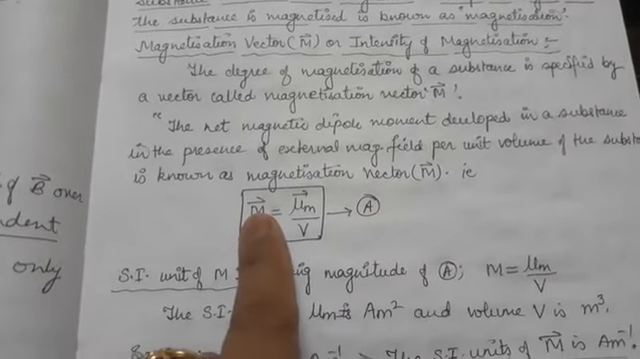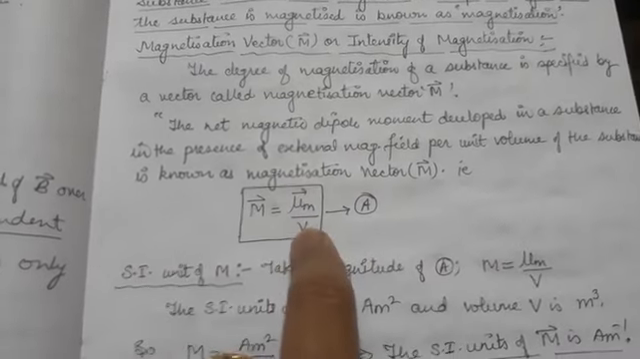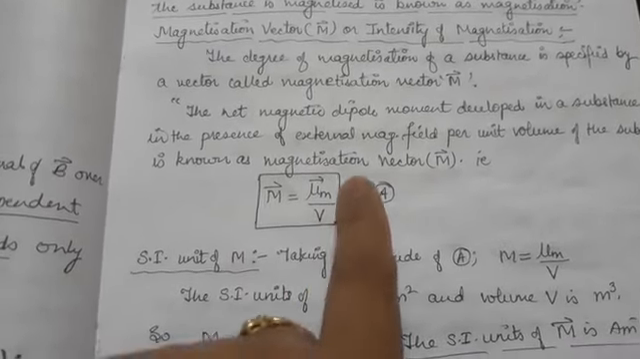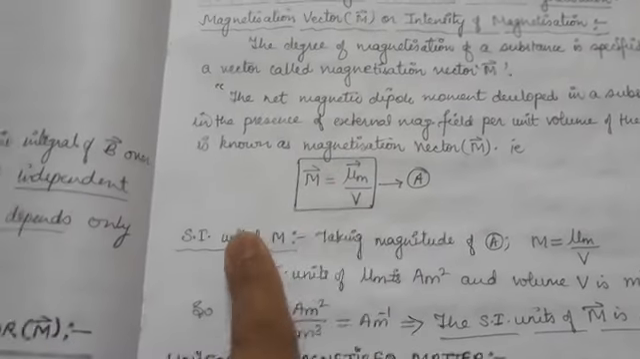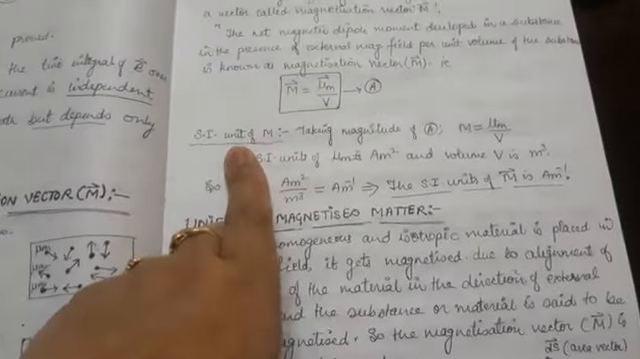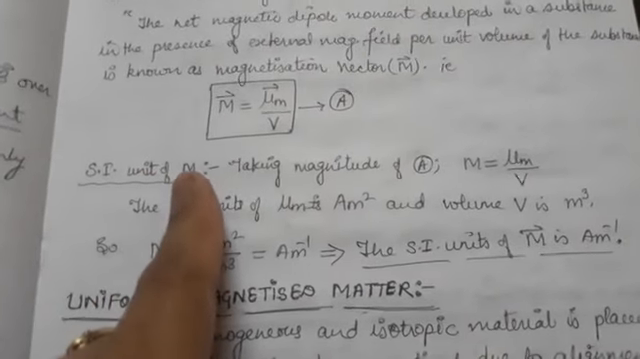So M vector simply is the ratio of the net magnetic dipole moment to the volume of the substance. This simply means the magnetization vector of the given substance. Now you can assign SI units to this M vector.